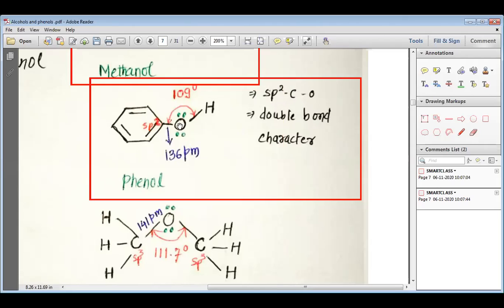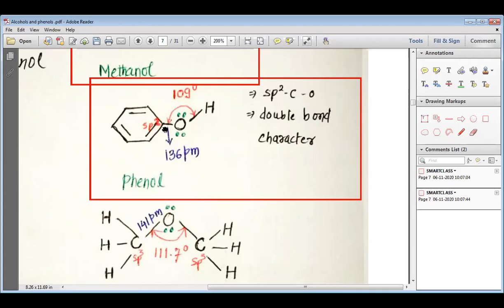This sp2 C-O bond has a double bond character because the green colored dots, which represent the lone pair of electrons, are involved in the resonance.